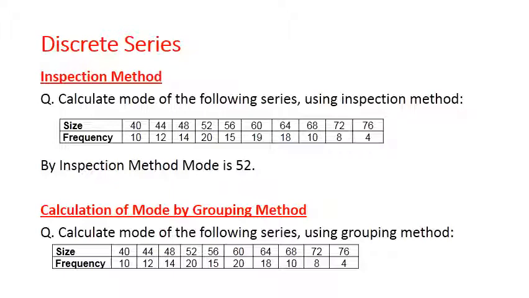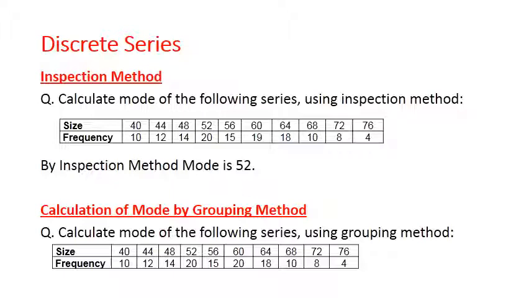As I already told you, we have two methods, the inspection method and the grouping method. Let us calculate mode with the help of the inspection method first. The question is: calculate mode of the following series using the inspection method. Sizes are 40, 44, 48, 52, 56, 60, 64, 68, 72 and 76. Frequencies are 10, 12, 14, 20, 15, 19, 18, 10, 8 and 4.